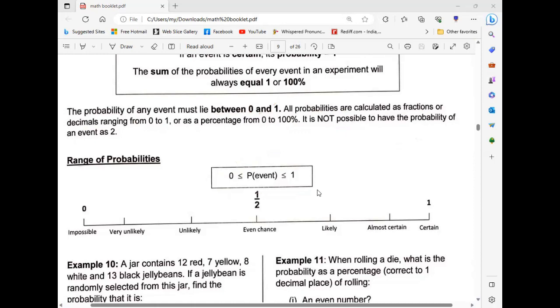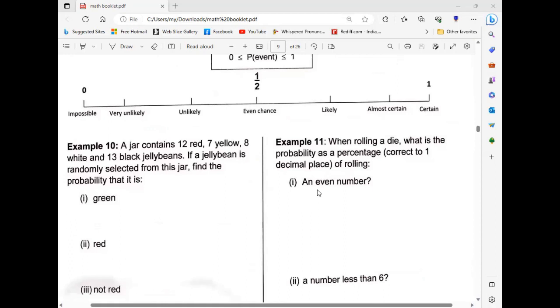Next, if it was 0, this is very important, then you can say those events are impossible. If it was 1 by 2 probability, then you can say even chances. Even chances means 50-50 chances. If it was more than 1 by 2, you can say it is a likely event.